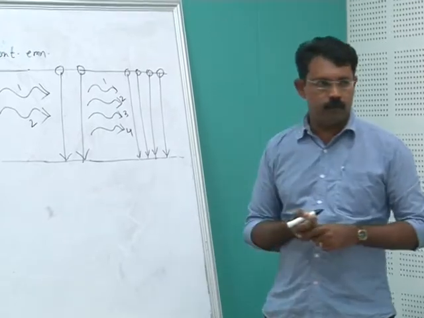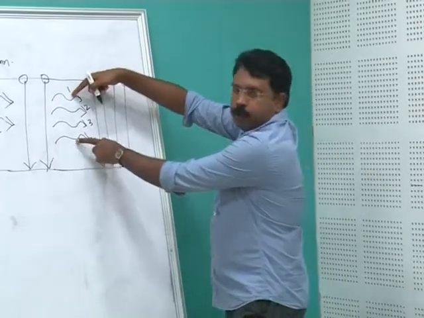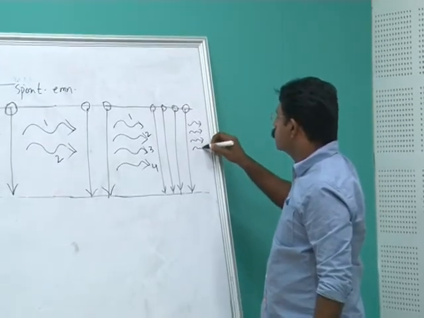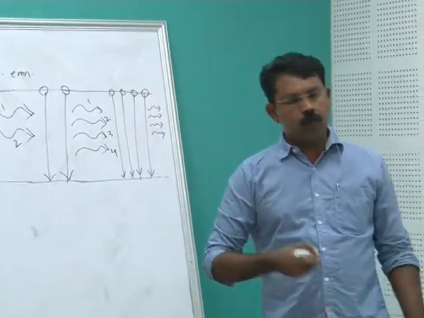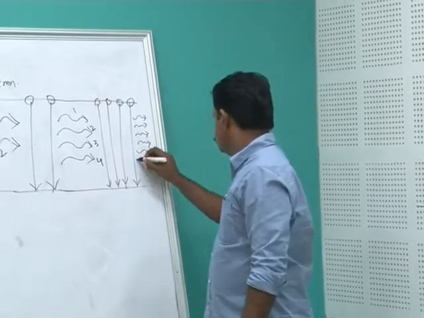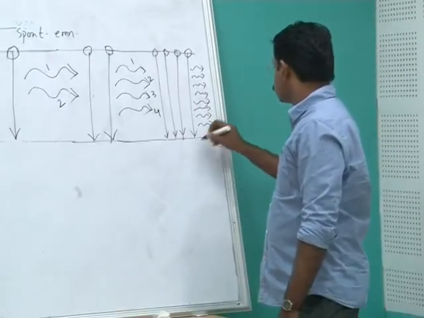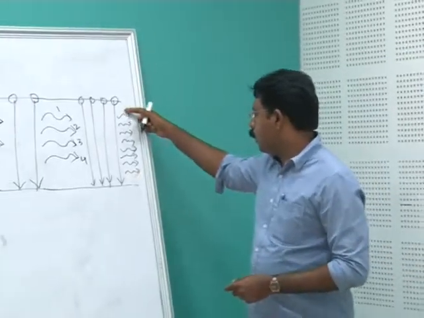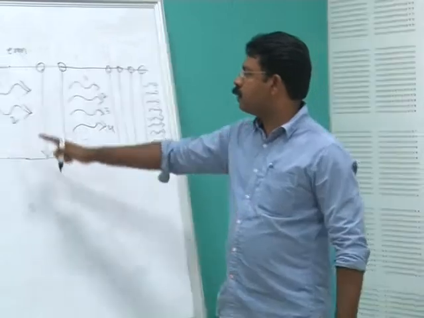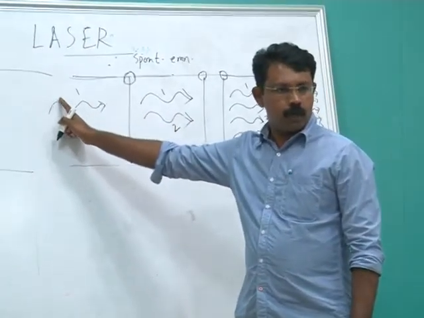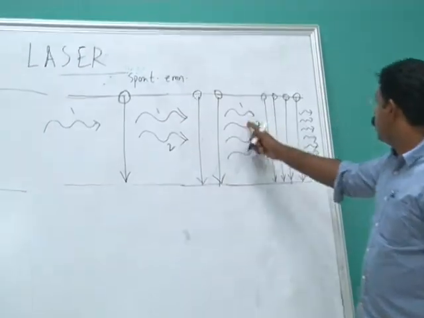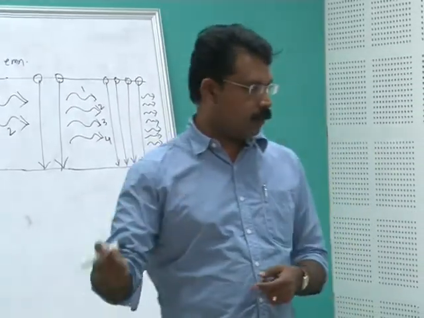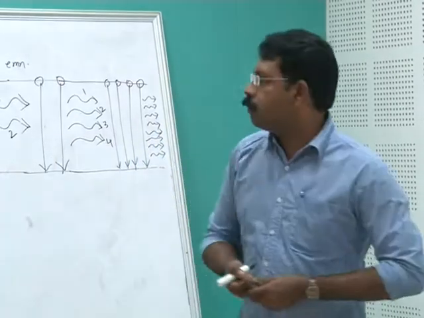What will be the next step? The same 4 photons will appear. Here is 1, 2, 3, 4. How many photons more? 4 more. So at the final step, I have 8 photons. I started simply with a single photon, right? 1, 2, 4, 8. What will be the next step? 16, 32, 64. Like that, the multiplication of photons is going on.